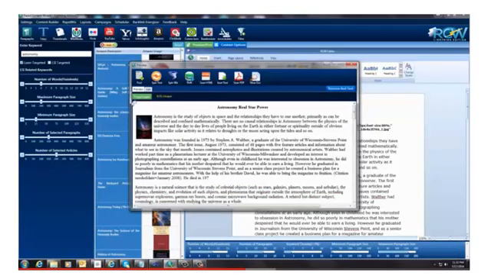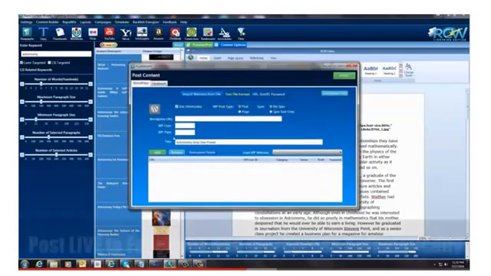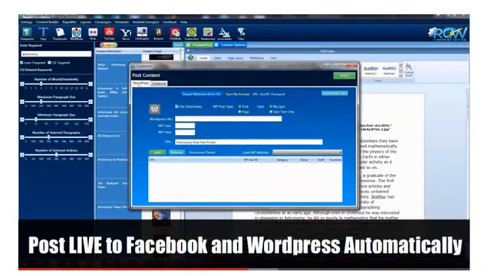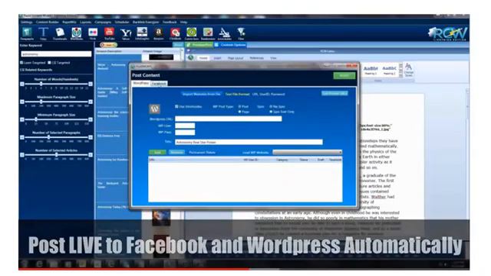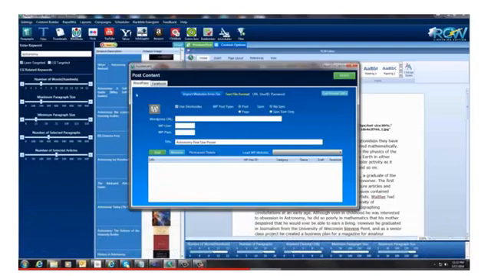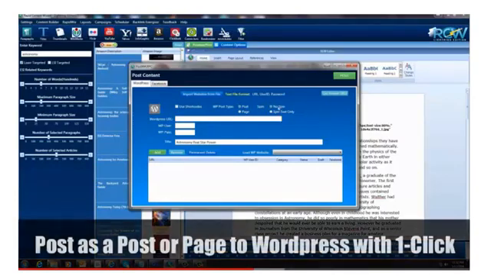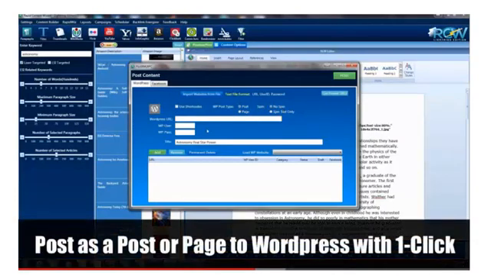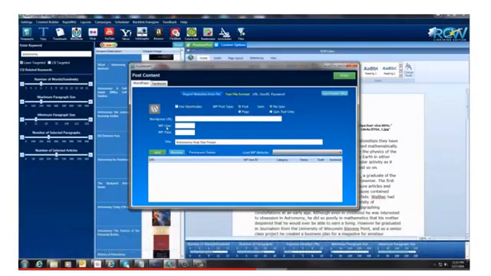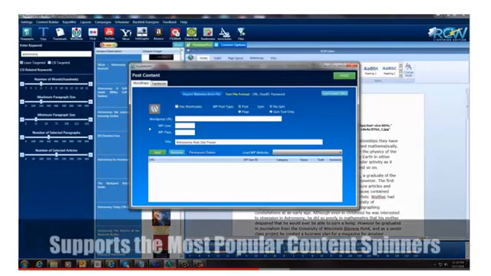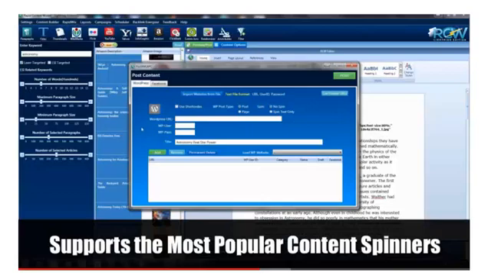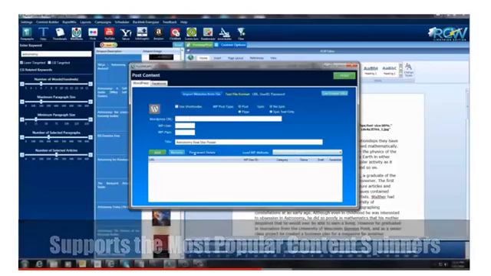Okay, well, the next step will be I'm going to remove this red text, which is this little button over here, and we're going to go over here and we're going to post this now. Now we have two options to post. You can go to your WordPress blog, and you can post it to Facebook. I'm going to start first of all with the WordPress settings. So I'm going to come here. We can go to a poster page. I'm going to leave it post. We're not going to spin this at the moment. Although we do have the ability to spin this. We have the best spinner and spin rewriter included with this product.